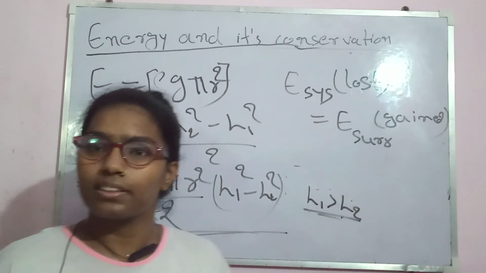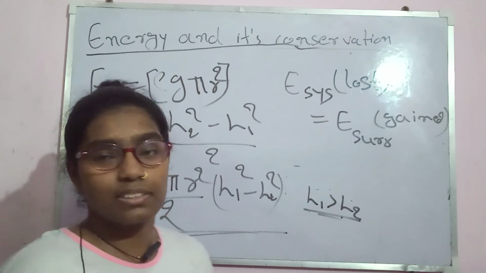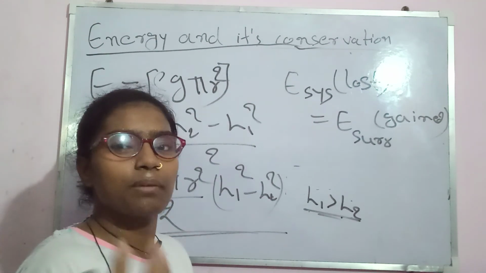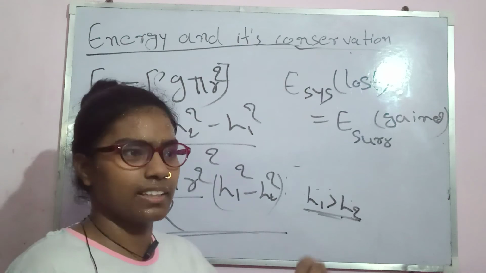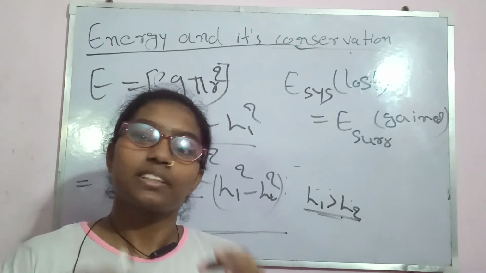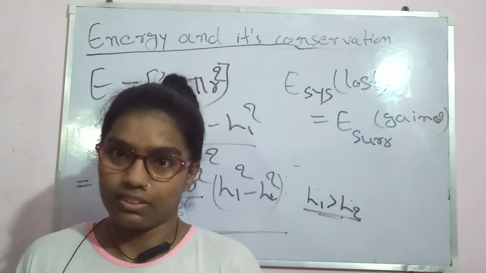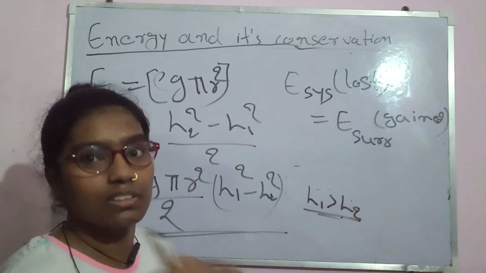Whenever we go to the relativity sector, we can see that we have the rest mass energy. Rest mass energy is simply the energy that comes from your sheer existence. It means if you exist in the world, then you must possess some energy. That is the energy associated with mass.